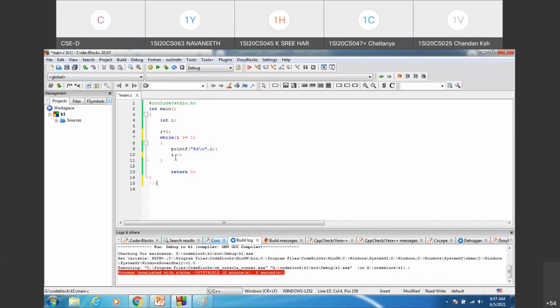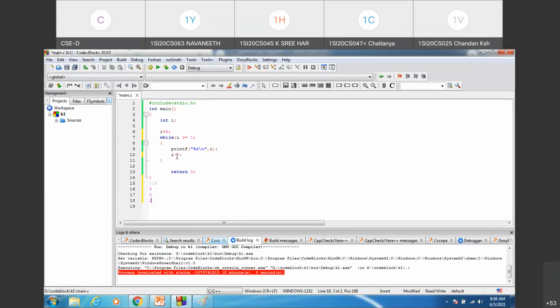I becomes 4. Correct? Control comes to the beginning of the loop, where 4 is tested with 1. Is 4 greater than or equal to 1? So 4 is greater than 1. Condition is satisfied. So control enters the loop for the second time, where it prints 4. So 4 will be printed in the new line. After printing 4, I is decremented to 3. We test whether 3 is greater than or equal to 1. Yes, it is true. It enters. It prints 3 onto the screen. After that, it decrements the I value to 2. 2 is tested whether it is greater than or equal to 1. Yes, it is true. It enters and it prints 2 and it decrements the I value.